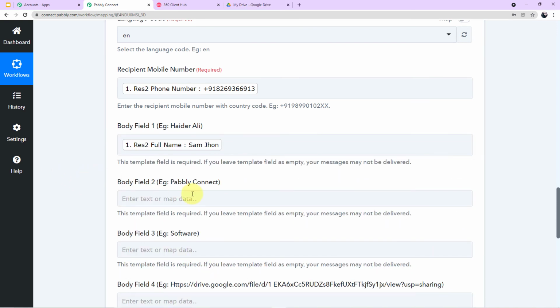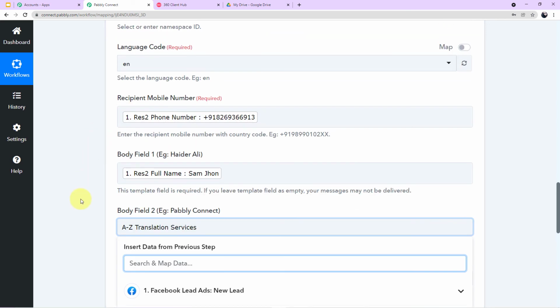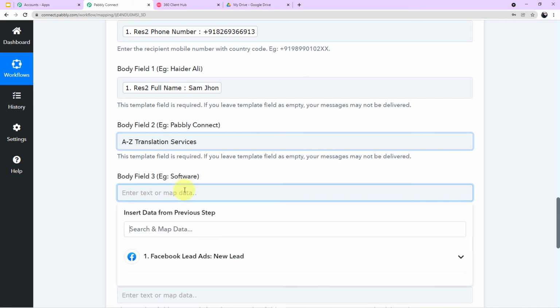Okay. Now in body field 2, in front of body field 2, in the example it is written Pabbly Connect. So here we will enter the name of our services, which is A to Z Translation Services. Okay. Now in body field 3, the example given is software. So here we have to write the product that we are providing. We are providing translation services.